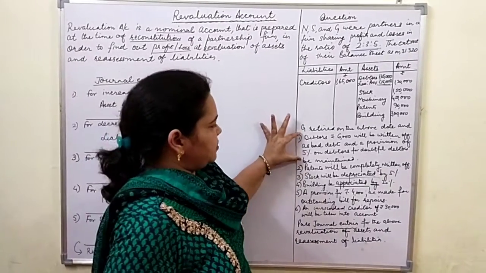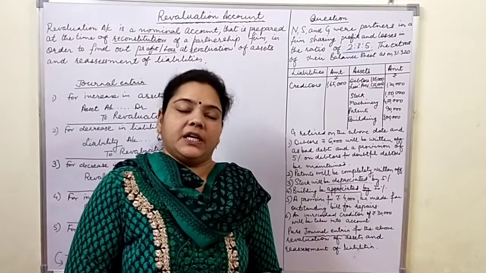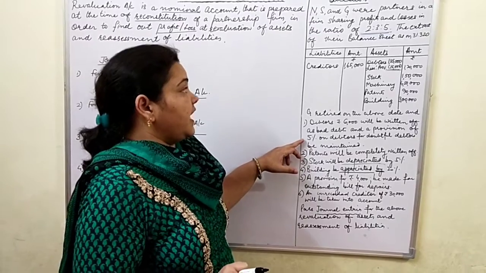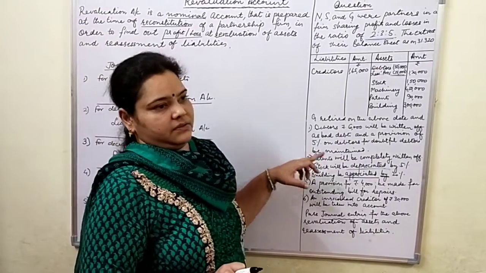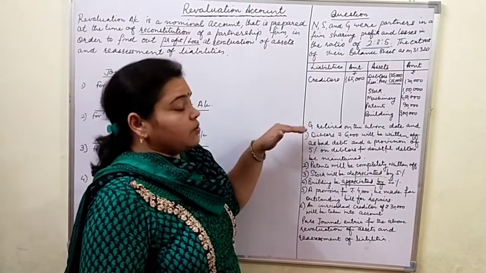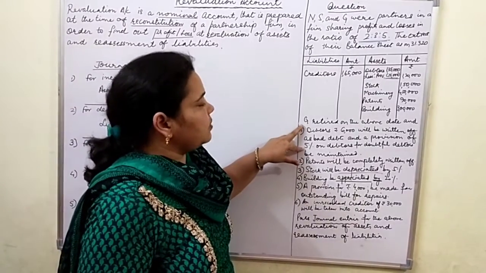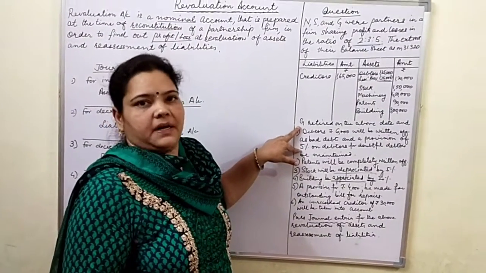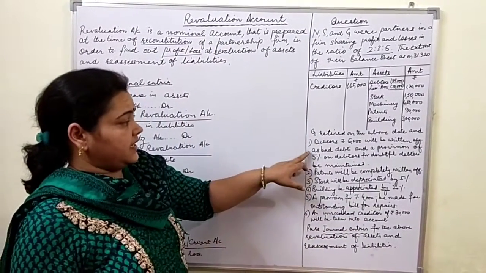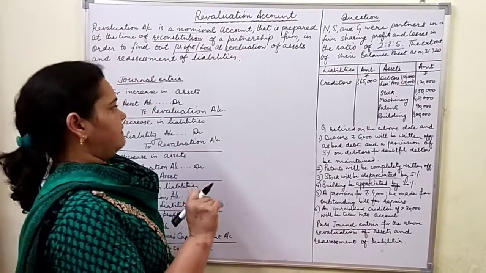So we will pass these entries. Children, this entry is very important even in the CBSE paper 2020. We had a question of admission in set 67/4. We had this question in all the sets 1, 2, 3, and we had this entry no doubt in the admission of a partner. We had journal entries for admission of a partner, so we had this entry. So I have specifically put this entry here. So it is a lengthy entry.